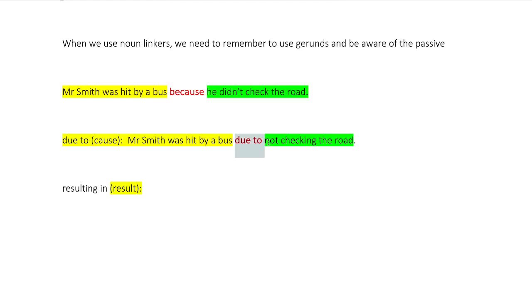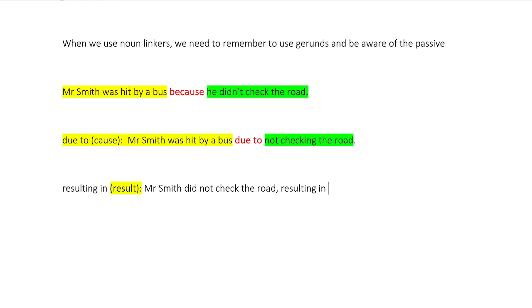We've got something else that we need to consider now when we try and focus on the result. Let's turn it round. Mr. Smith did not check the road, comma, resulting in. Now, what did it result in?